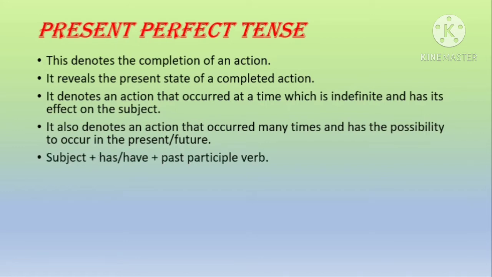So how do you make a sentence? The structure is subject. If the subject is singular, you use has, and if it is plural, you use have, plus always the past participle form of the verb. That is the V3 form of the verb. I have done my work. I have completed my work.